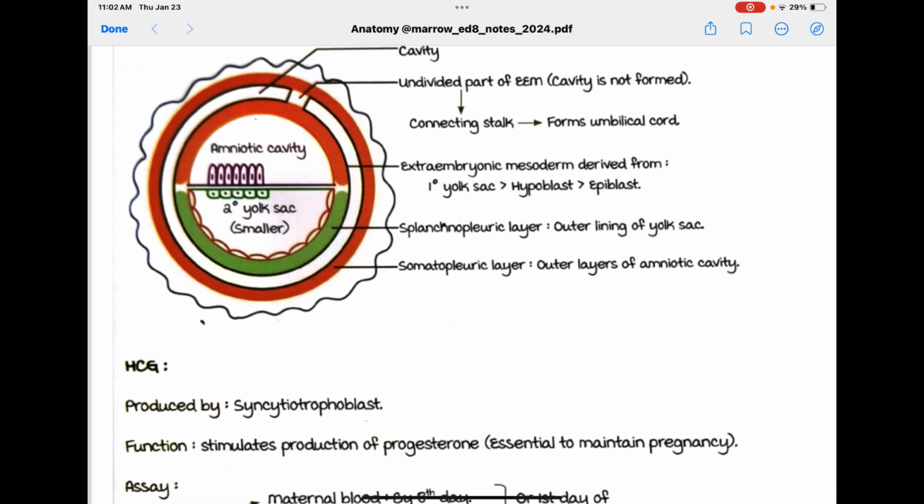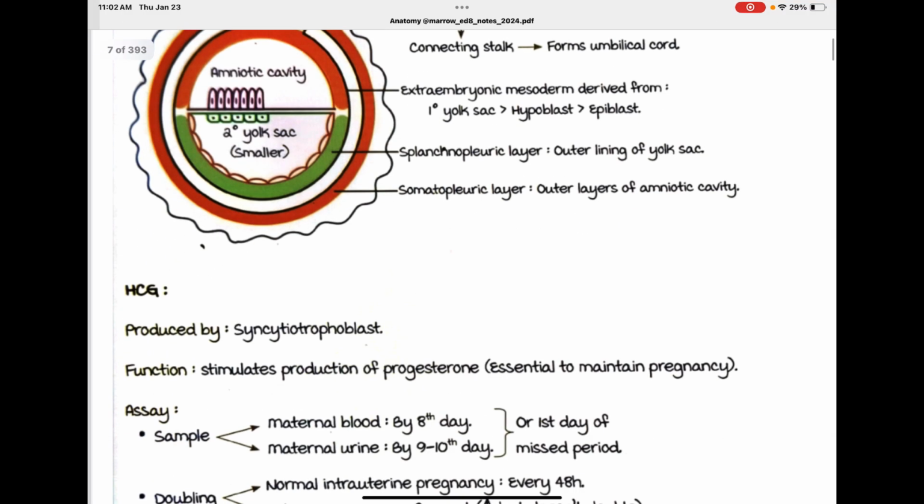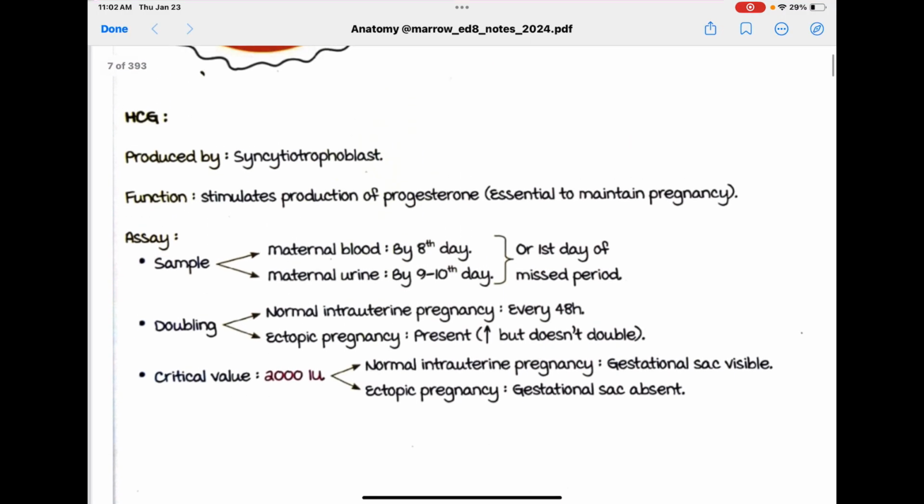So how is extraembryonic mesoderm formed, which is this layer? Everyone contributes cells to that mesoderm. HCG produced by syncytiotrophoblast stimulates production of progesterone, essential to maintain pregnancy.